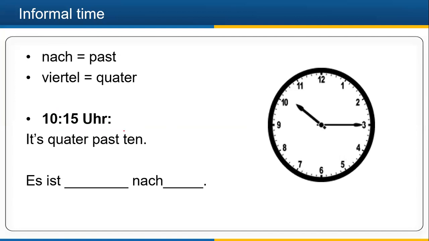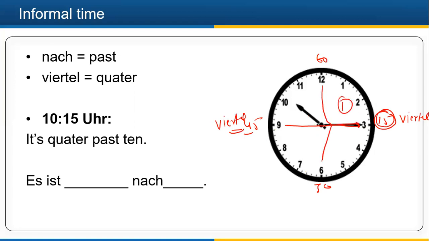Now here, if the minute needle is on a quarter, like I told you, 60 minutes, 15 minutes, 30 minutes, or 45 minutes. Now here, if it is at a quarter, then for quarter I have a word for you, that is Viertel. Here also I have the word Viertel, because it is a quarter. This is the first quarter, this is the second quarter, this is the third quarter, and this is the fourth quarter. So 4 quarters are there, 15 minutes.